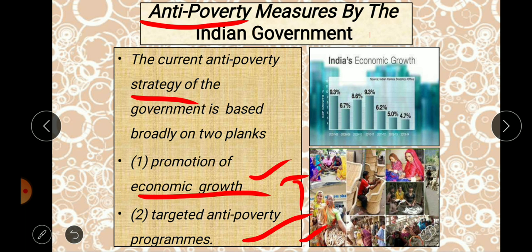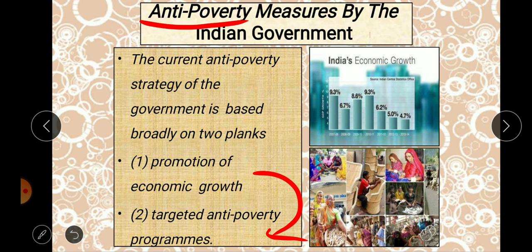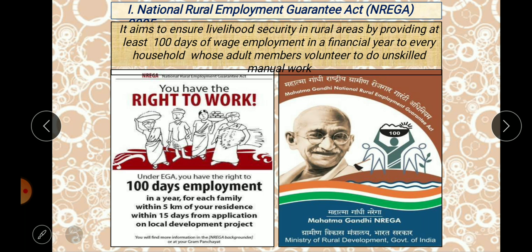Again, you can find it is targeting a few programs for the people who are really under the poverty condition. So for them they have programs, and both are interlinked with each other. Okay, how it is interlinked, come, we'll see.